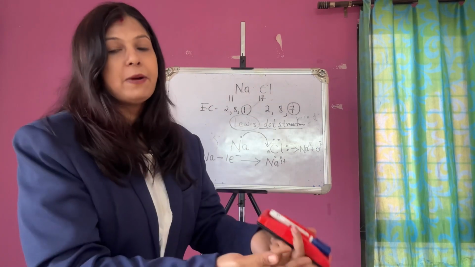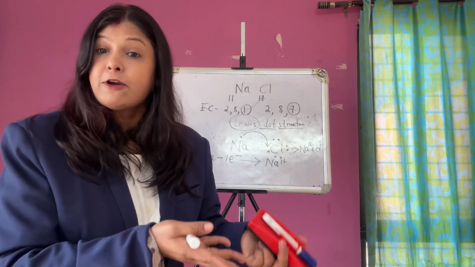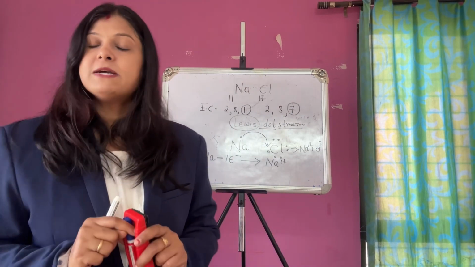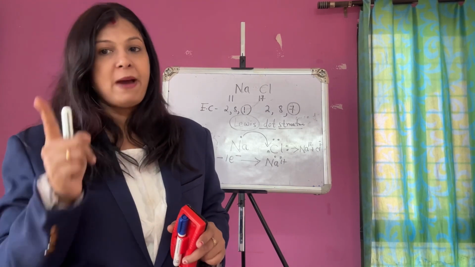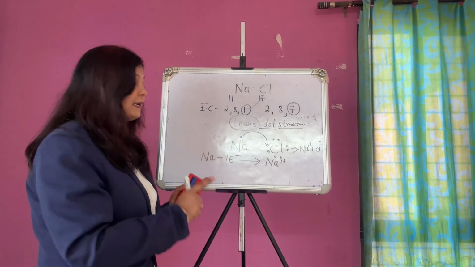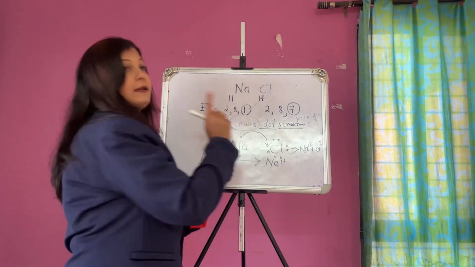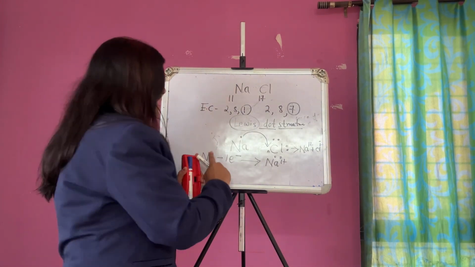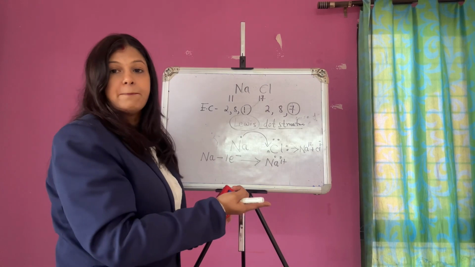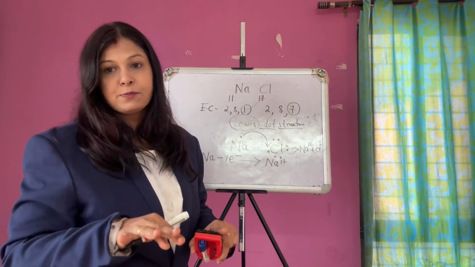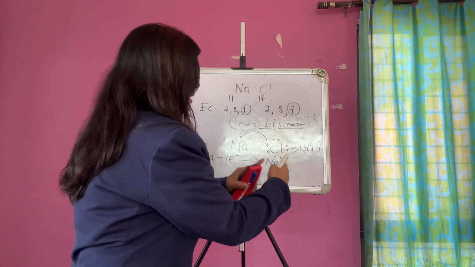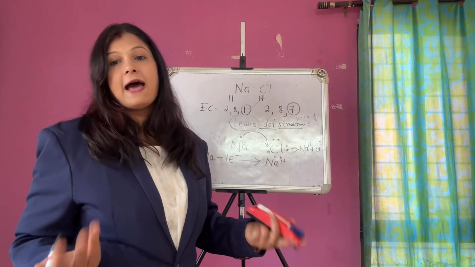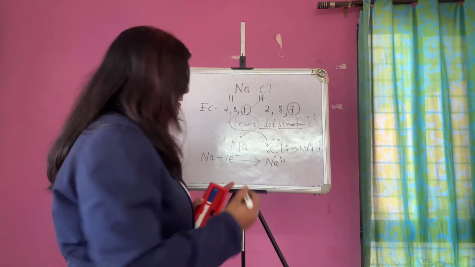If you have 100 rupees and you give 10 rupees to the beggar, how much money do you have? The rest, 90. So what did you do? Subtraction, minus. The same you have to apply here. Sodium has 11 electrons, like 11 rupees. It has given 1 electron to somebody, which means a loss, minus. How many electrons has sodium given? 1 electron, and it becomes positive in nature, a positive character, right?